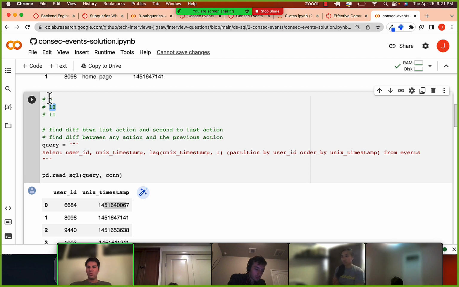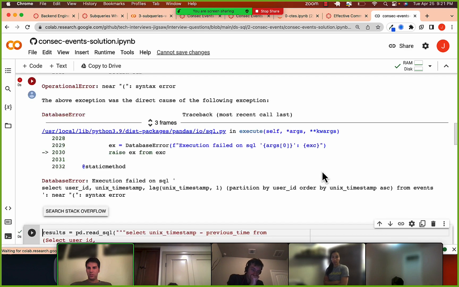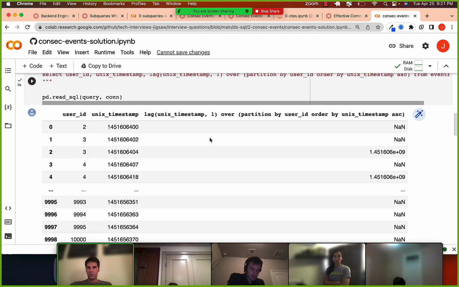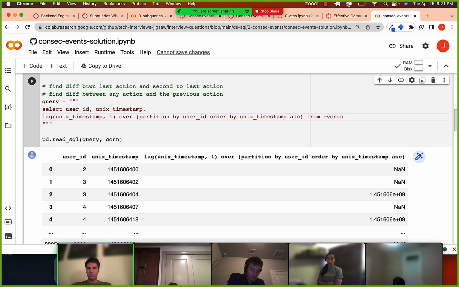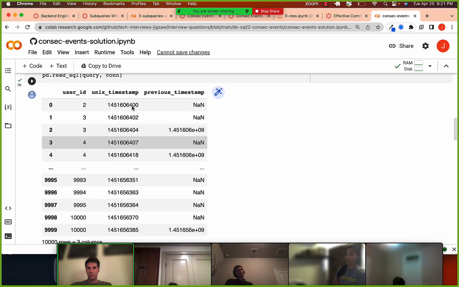So to get this ordered properly, they first need to be ordered ascending, right? Going smallest to largest. So I just wrote that out. Ascending, right? And now I just check that it works. And it doesn't. We're missing the word over. Okay. And we should probably add some sort of, let's call this previous time timestamp.